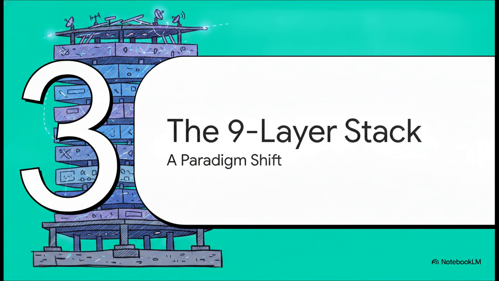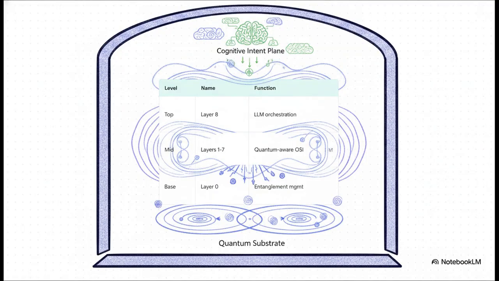Okay, Part 3, the new 9-layer stack. A total paradigm shift. To solve this massive physical incompatibility, researchers are actively sandwiching the traditional 1 through 7 layers between 2 revolutionary new bookends. At the very bottom, we add Layer 0, the quantum substrate. In the middle, the traditional layers 1 through 7 get a heavy upgrade to become completely quantum aware. And then at the very top, we add Layer 8, the cognitive intent plane. Let's break down exactly what these new bookends actually do.